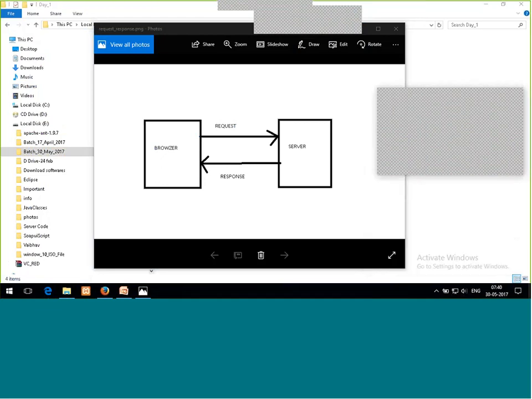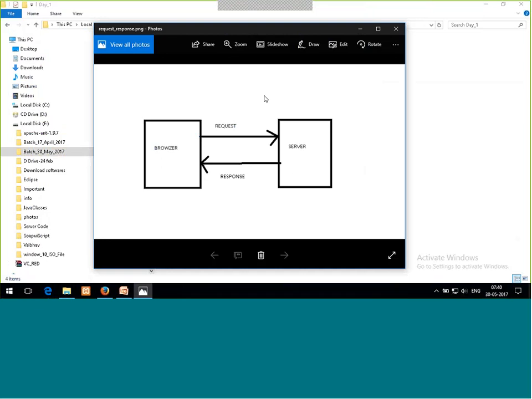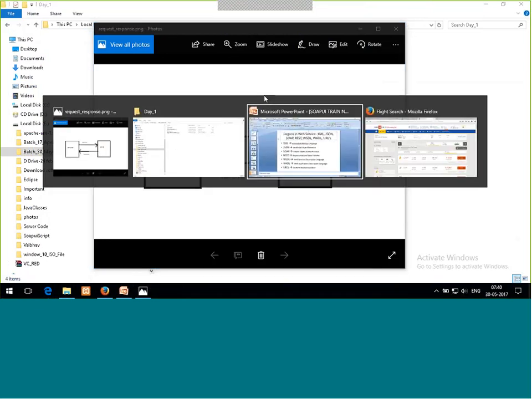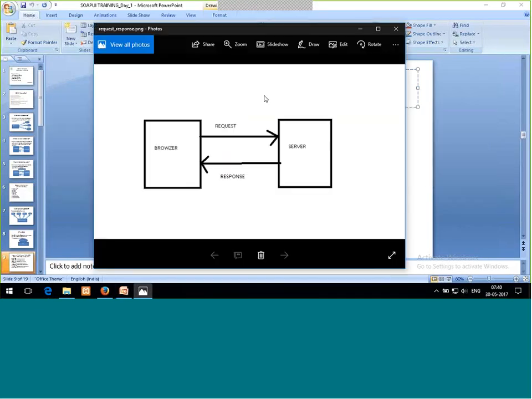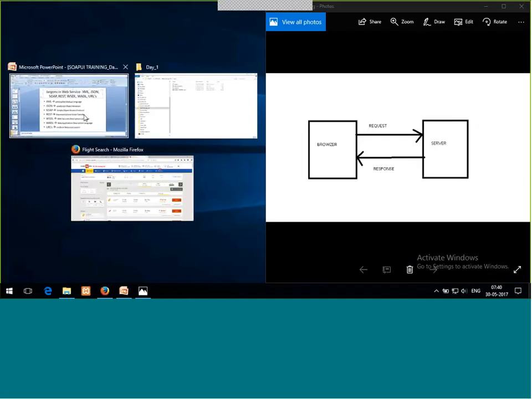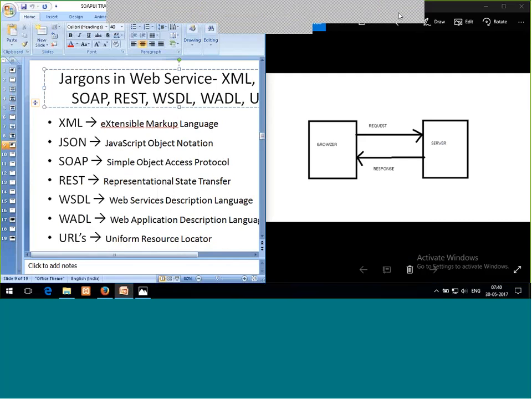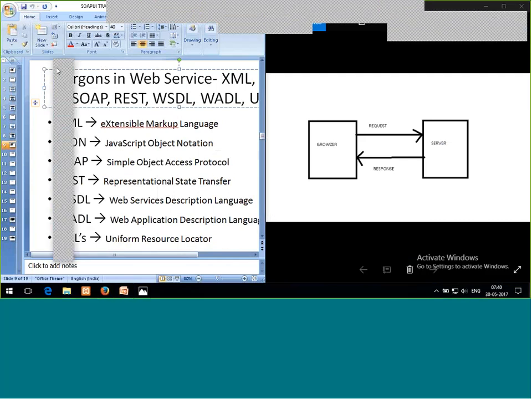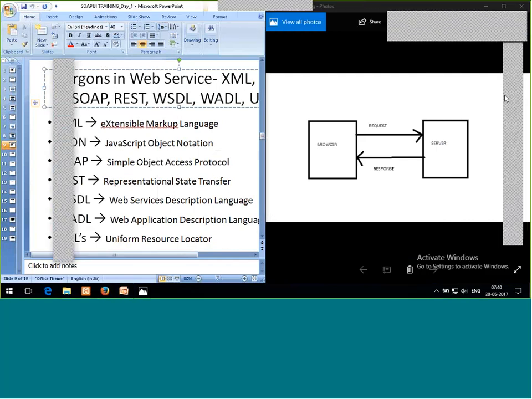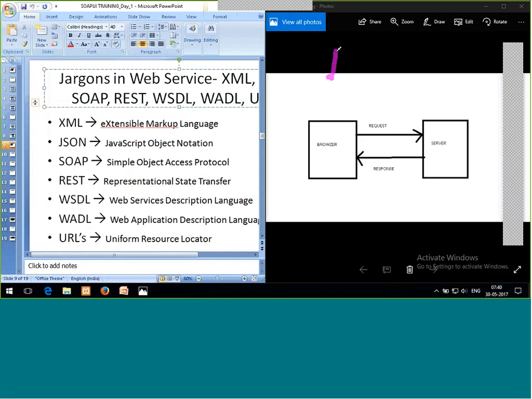Okay, so this is the only thing which I'm explaining, the request and response. Now let's see where all these jargons fit within this image. Now I just want to see where all these jargons fit in my web service.